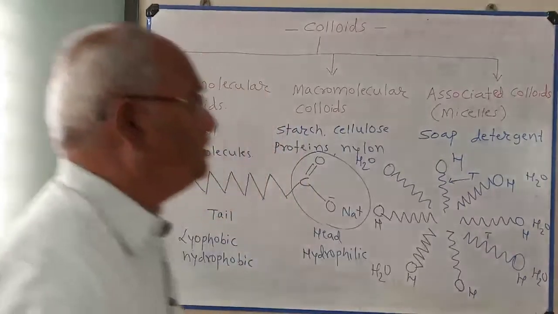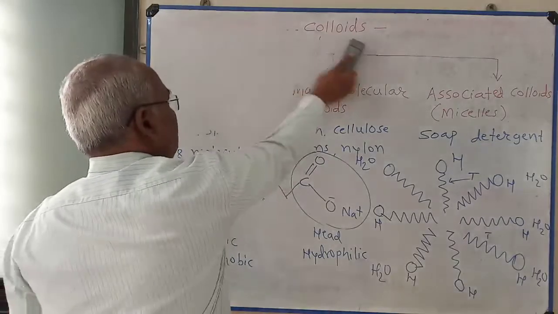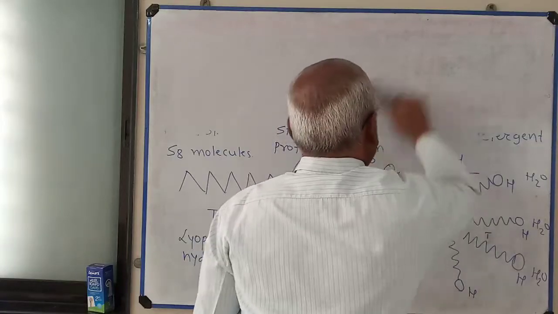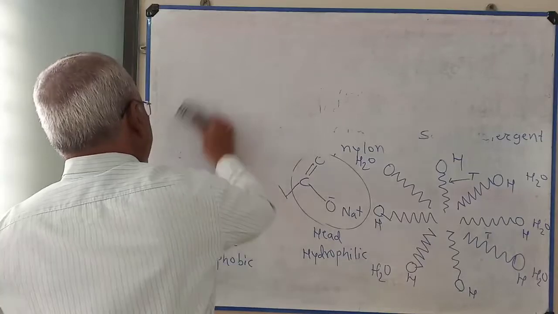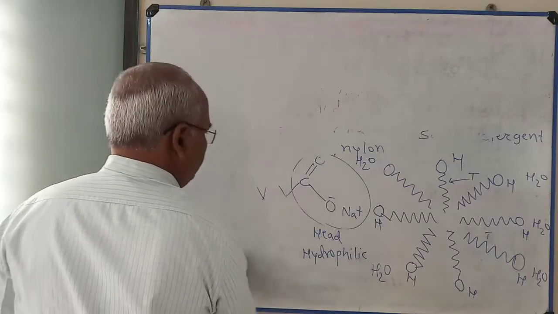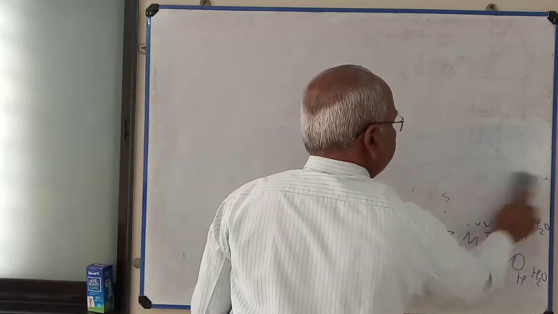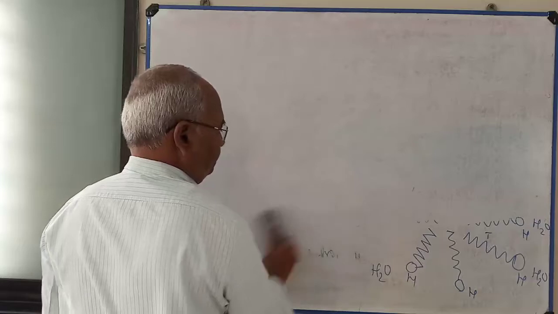After explaining this, I am going to explain methods of preparation of colloids. There are different methods. First, I want to explain the condensation method and the reduction method.